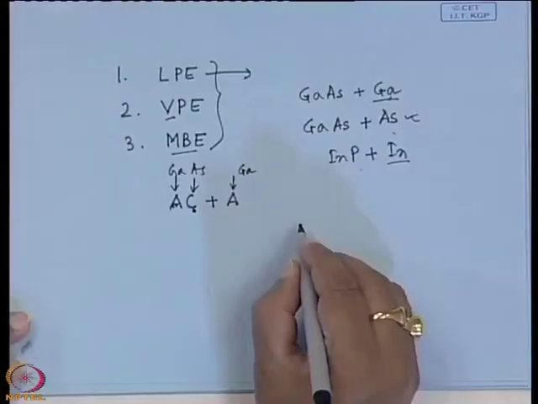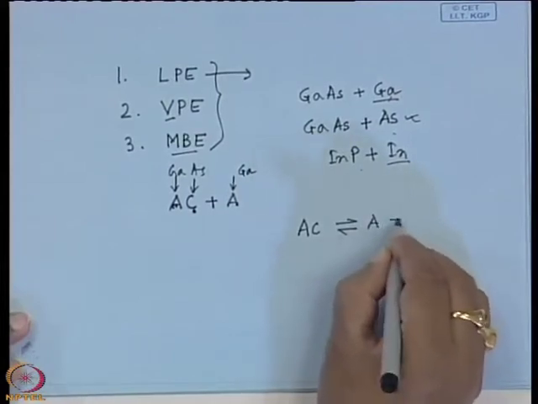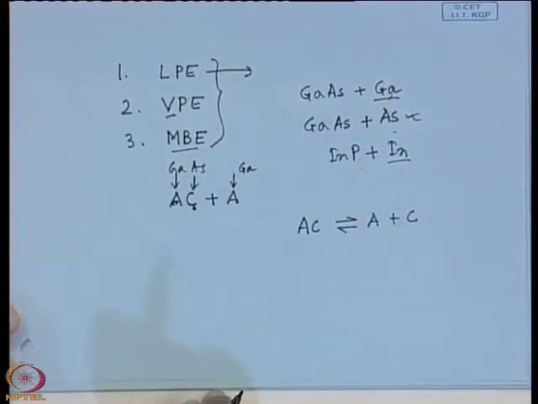right, because for equilibrium it is very much necessary that AC must be A plus C. Okay.